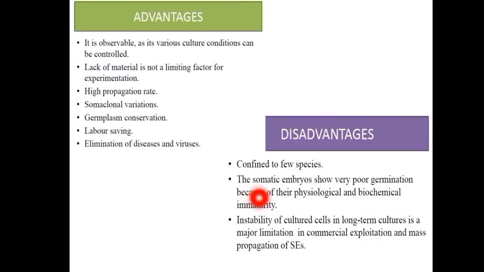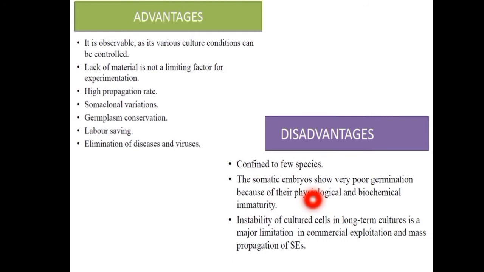Another disadvantage is that somatic embryos show very poor germination because of their physiological and biochemical immaturity. As we discussed in the stage of maturation, the embryos do not increase in size because they contain high proteins and more reserve food materials.